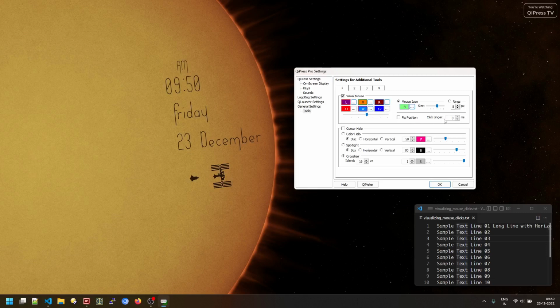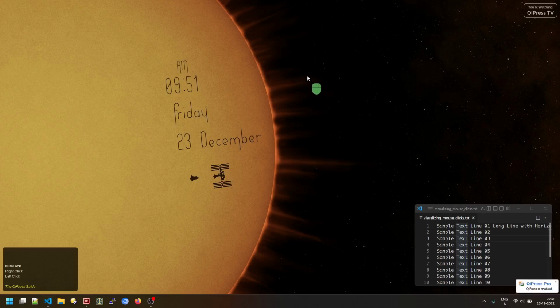And quick linger, meaning that once a click is visualized, the color of the click will not change for these many milliseconds. This option is provided because sometimes the clicks are too fast. Even though they are registered by the application, the audience may miss it. So if you put a positive value, that click will linger. The ring or the mouse button will linger for these many milliseconds. Okay, so having made these changes, let me finalize these changes. And here we are. It's now a medium-sized mouse with some transparency associated with it, and the options that we set are also here right now.